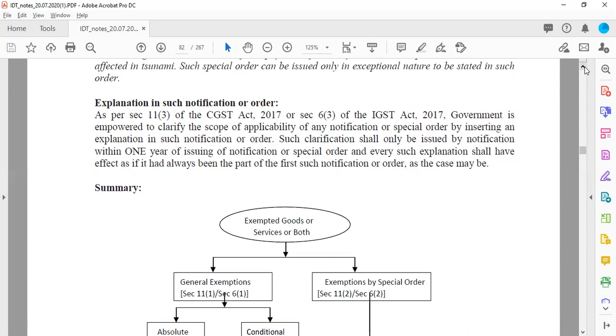That means when the department gives a clarification or insert a special notification within 1 year, it will be considered to be a part and parcel of the original notification.